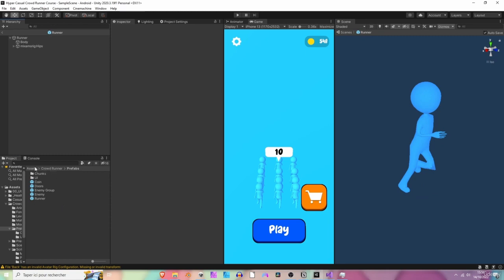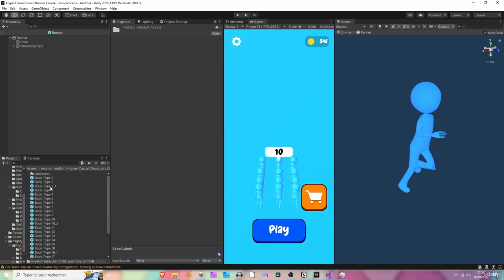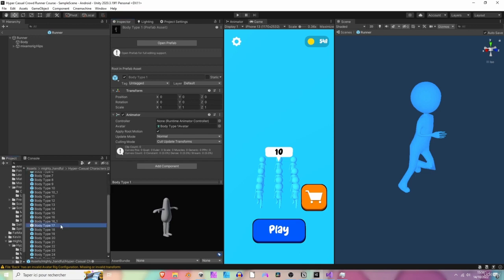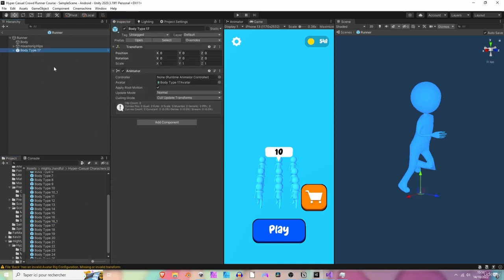Let's do that. So let's go back to our assets folder. We are going to open the Mighty Handful folder, Hyper Casual Pack, Prefabs, and select a body type. So maybe let's start by the first one. Or maybe not. You know what? Let's select this one because it's the closest one to a normal human character, humanoid character, actually. Okay, so let's grab it, drop it onto our prefab.